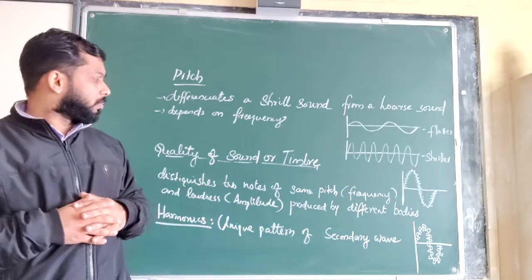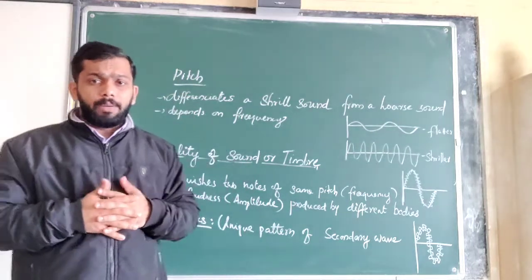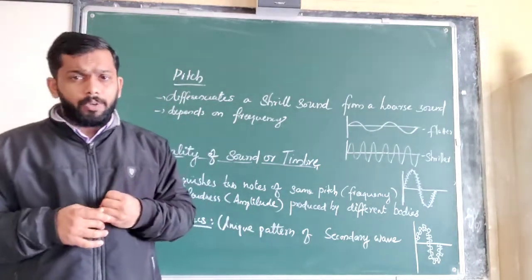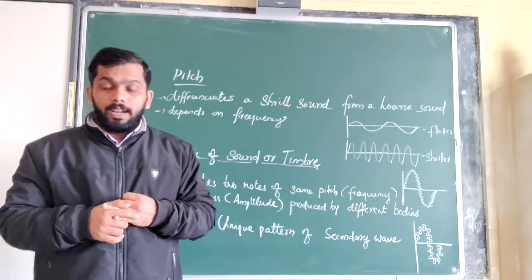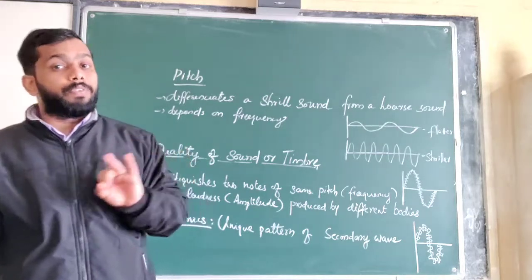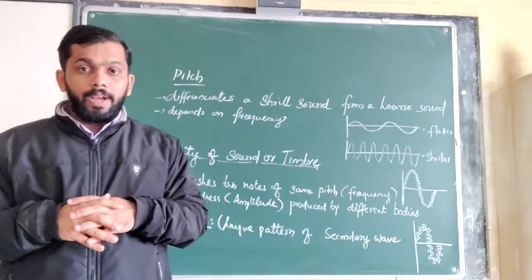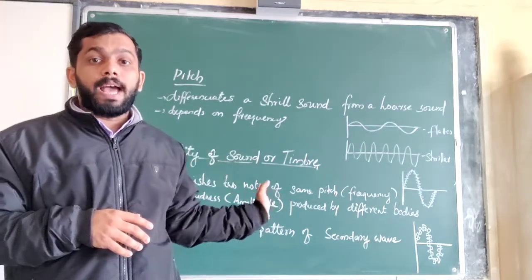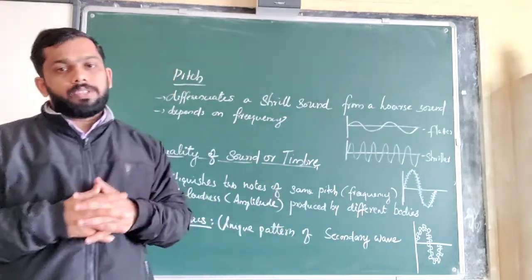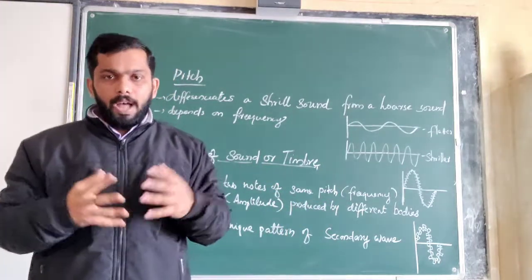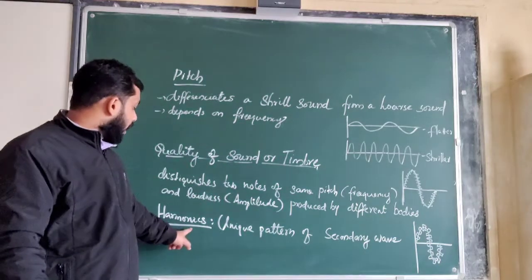Okay, now when we are speaking about the sounds produced by different bodies, for example, the tabla is familiar to you and the drum is familiar to you, and you are able to recognize the sound of the tabla as well as the sound of a drum, even if they are producing sound waves of the same frequency and amplitude, or same pitch and loudness. Okay, why is it happening? It is happening because of the harmonics.